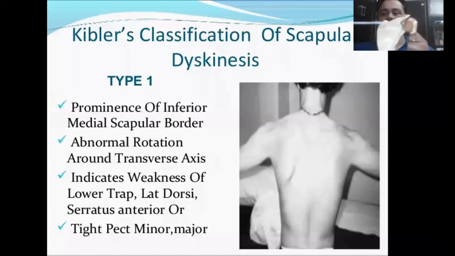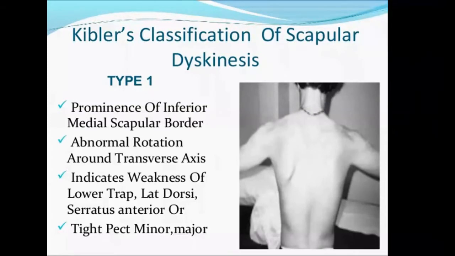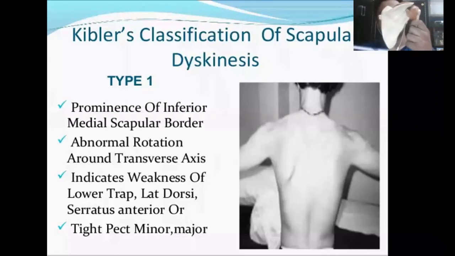This is transverse axis. Over the transverse axis, scapula rotates like this and like this. So in type 1 Kibler classification, there is a prominence of inferior angle of the scapula. So inferior angle is lifted from the rib cage like this. As you all know, scapula is arranged in a scapular plane of 30 degrees like this, and the lower end is attached to the rib cage. But in type 1 Kibler classification, inferior angle of the scapula is prominent, so it is tilted around the transverse axis superiorly like this.